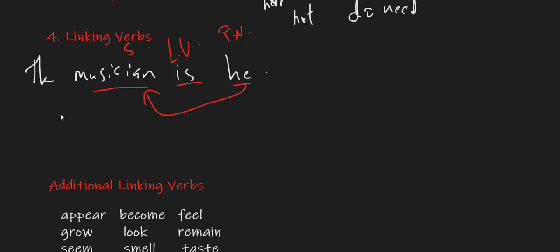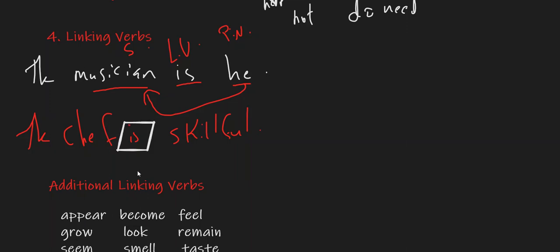Another example where we have a predicate adjective instead of predicate nominative is: the chef is skillful. Now in this case, "is" again is a linking verb. There's the subject, and skillful is actually describing chef.